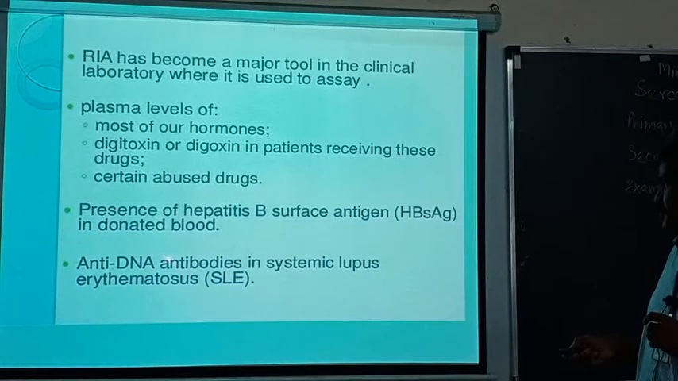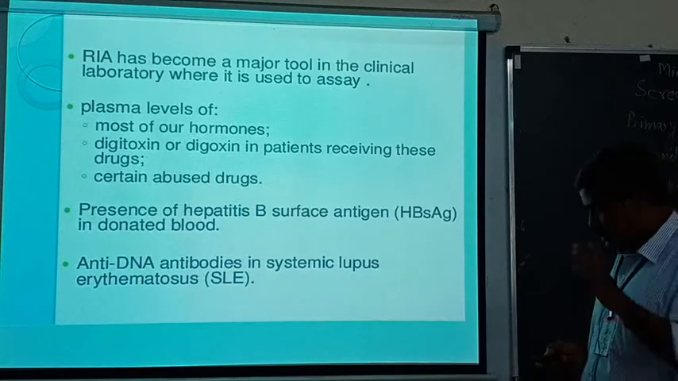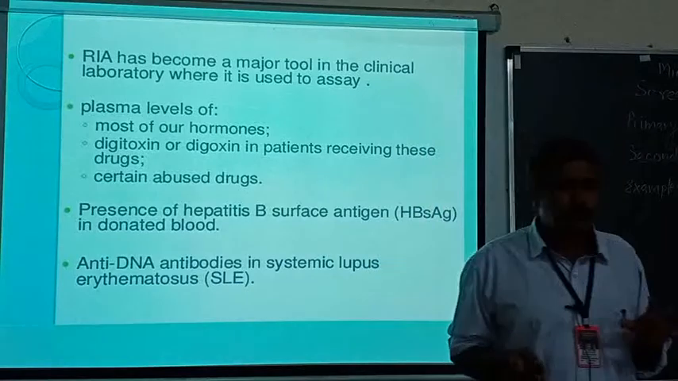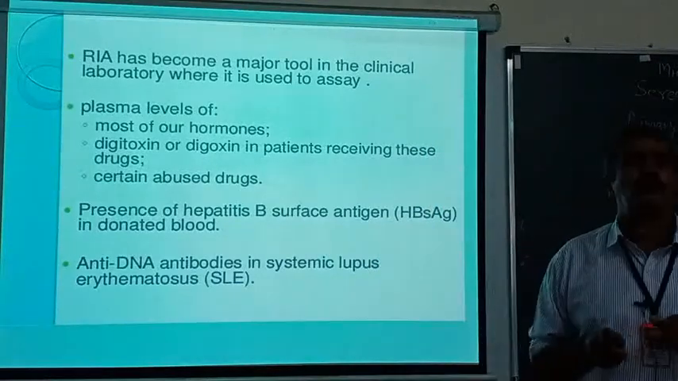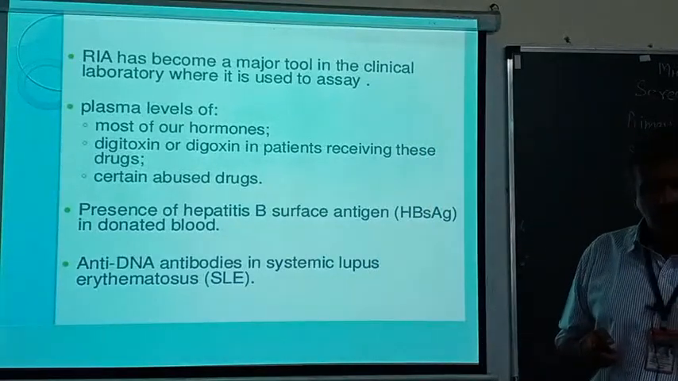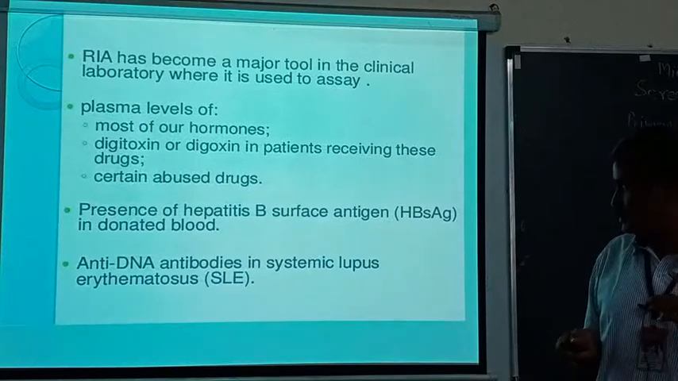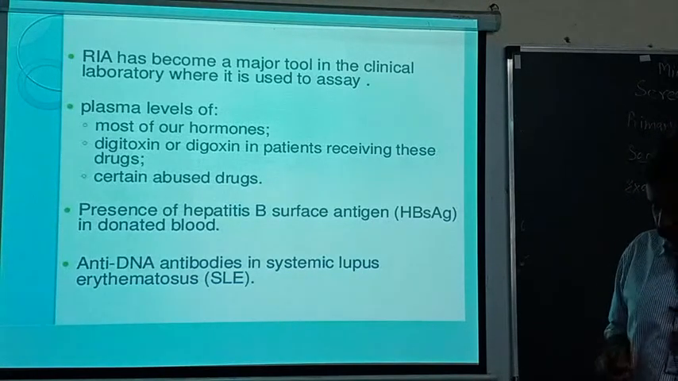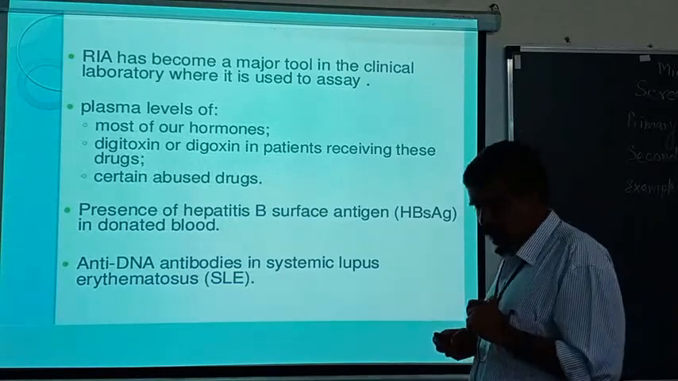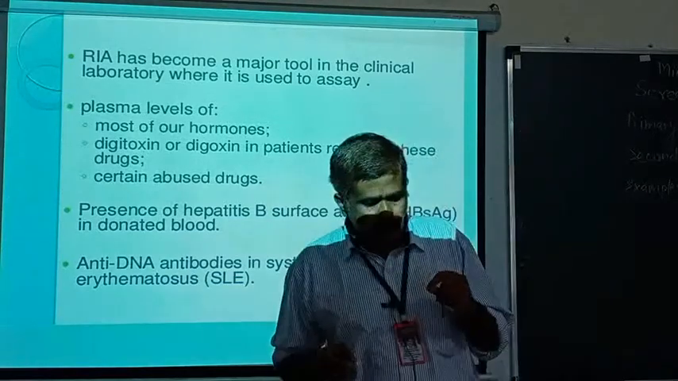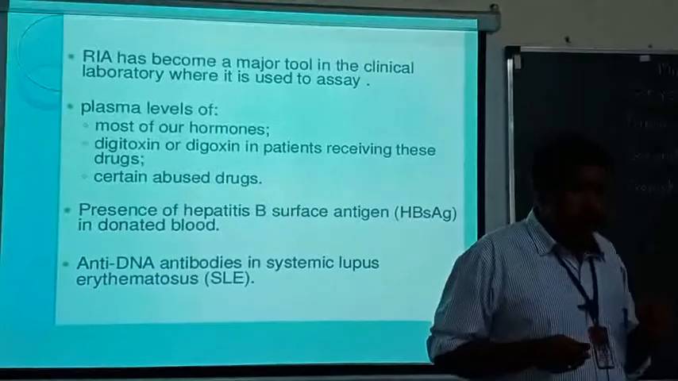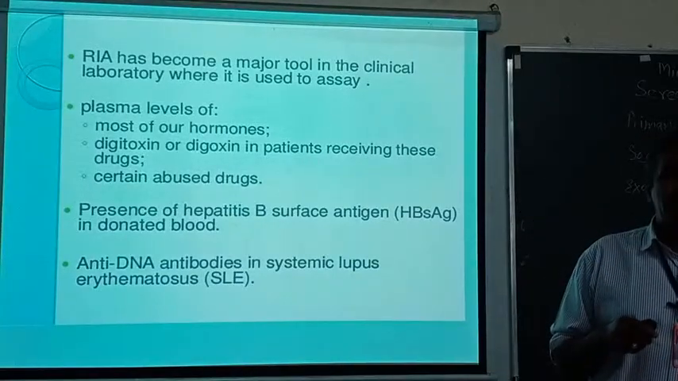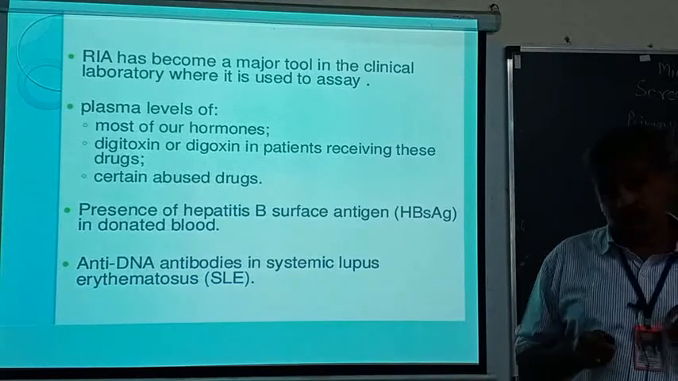Anti-DNA antibodies: that is what you call autoimmune diseases. Many people, most of the people, suffer from autoimmune diseases, for example systemic lupus erythematosus. Now, what are autoimmune diseases? In such a patient, antibodies are synthesized in the body against self substances.